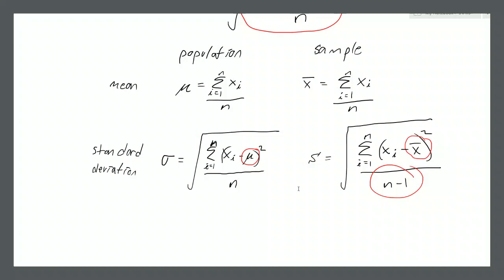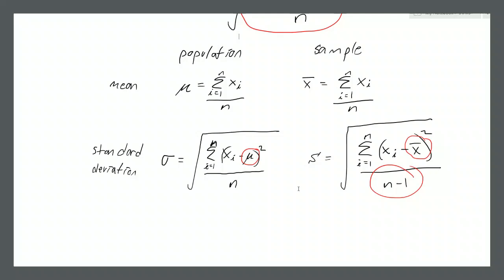Now you expect that the sample standard deviation would not be equal to the population standard deviation necessarily, right? Your sample may behave differently than the population. The 100 people you happen to ask your survey question to might give a response different than the average of the entire country, the entire city, whatever it is you're interested in. So you expect the sample standard deviation to be different than the population standard deviation. But for it to regularly be smaller, well, that tells you that there's a bias at play, right? It's not just different. You're not just guessing a little bit off. You're guessing a little bit off more to the negative side.